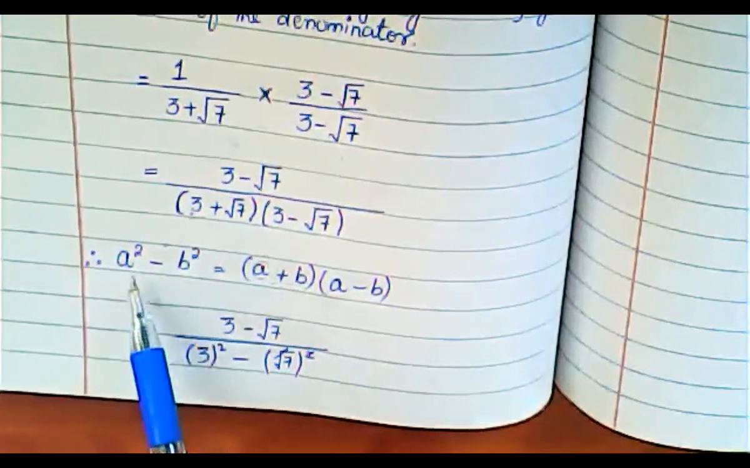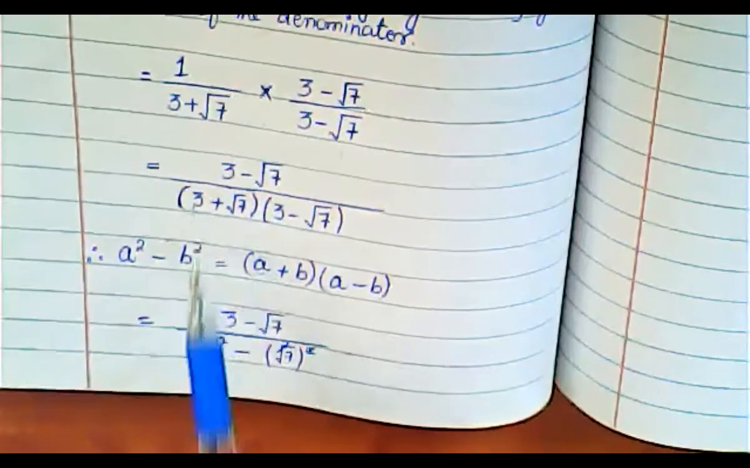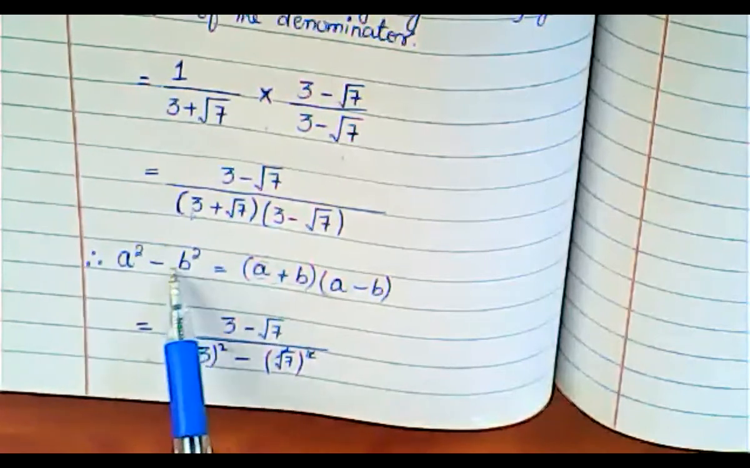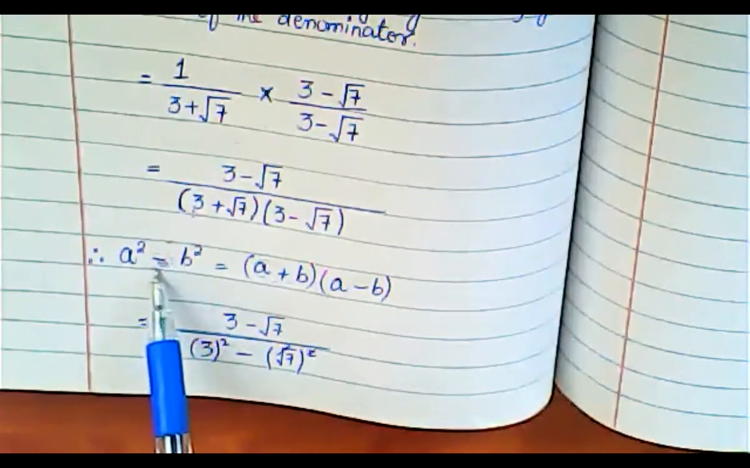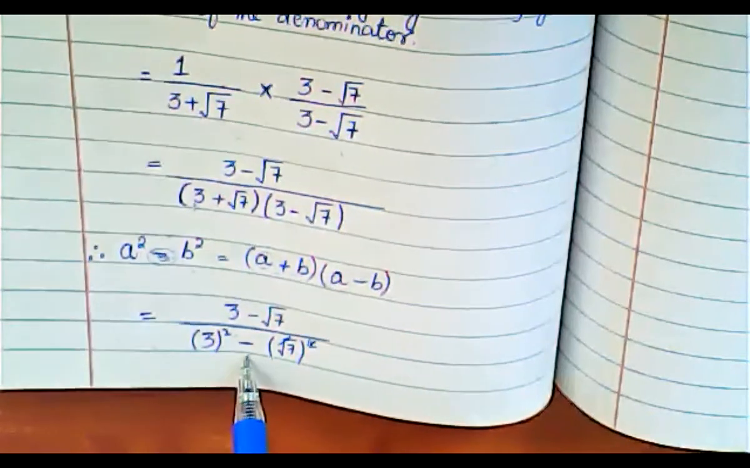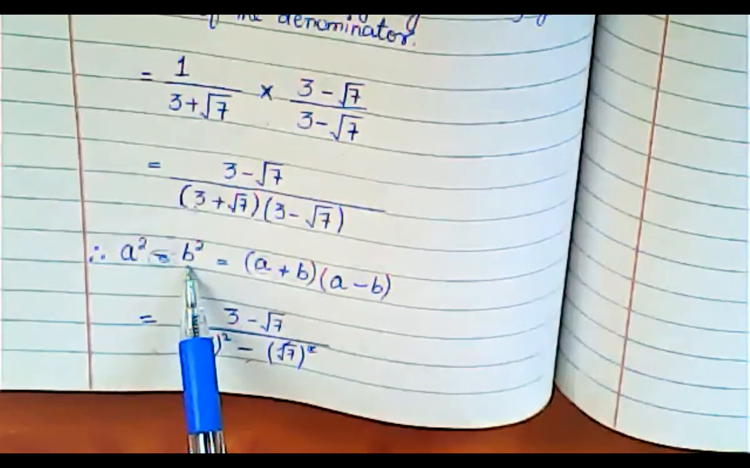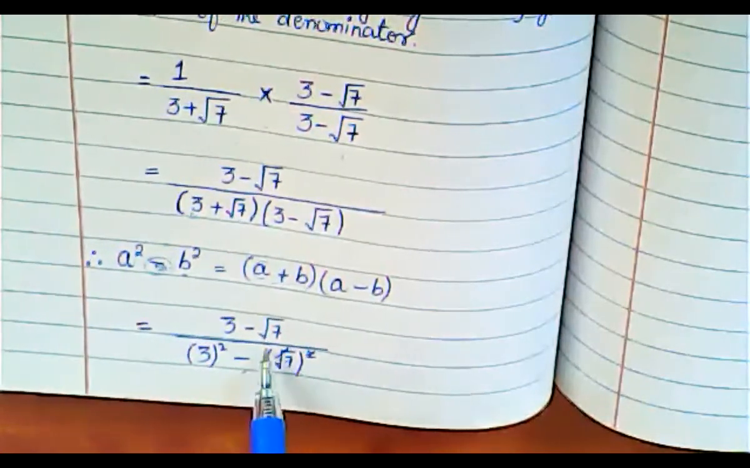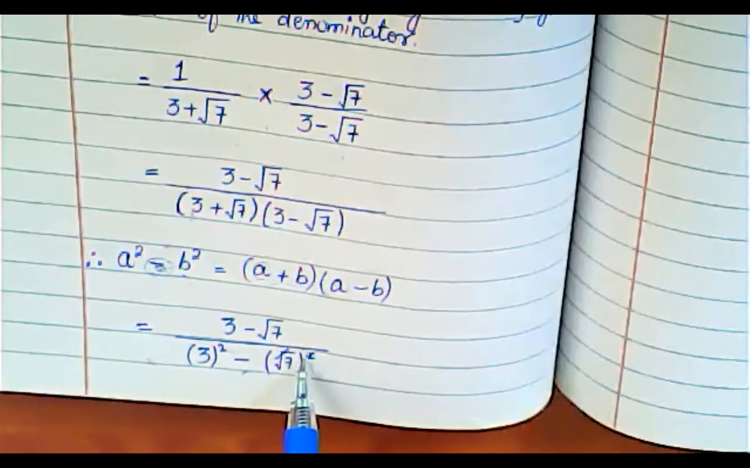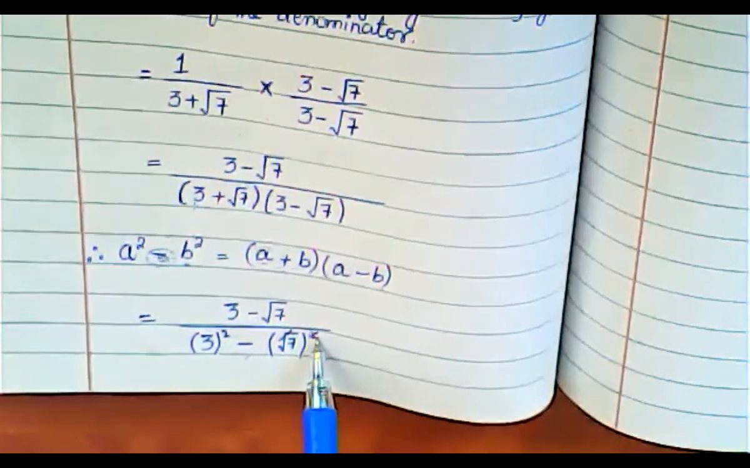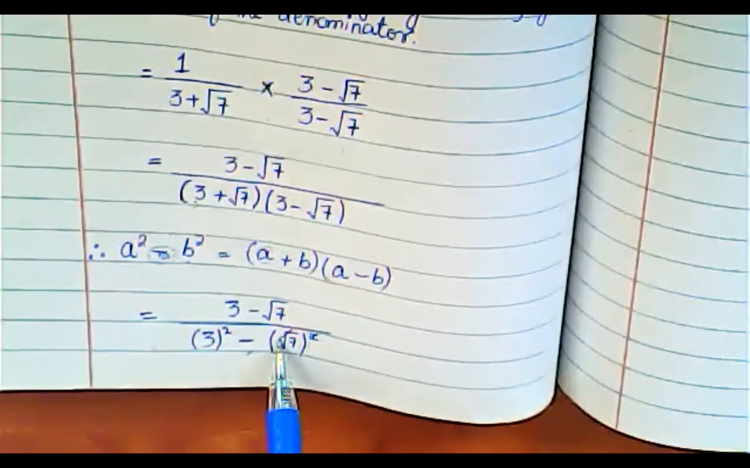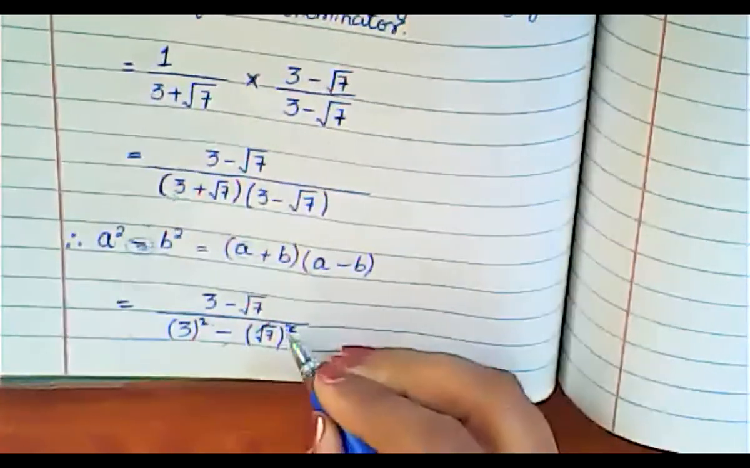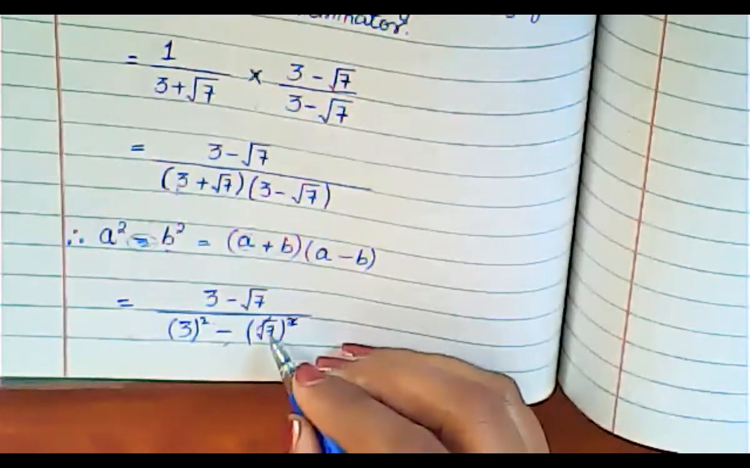This is your term a, so you will take the square of term a, which is 3. So you will write 3 in brackets squared, then the formula's minus sign. Which sign do you have inside the formula? Minus sign, so you will write minus here. Now you have to take the square of term b, this under root 7. So you will write under root 7 and take its square. This square will be cancelled with this root, which is under root 7.